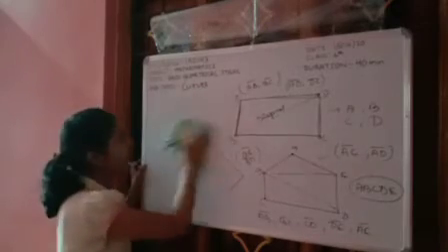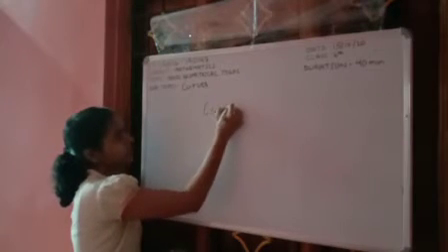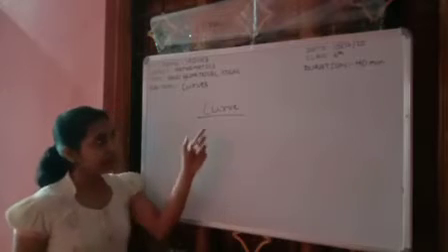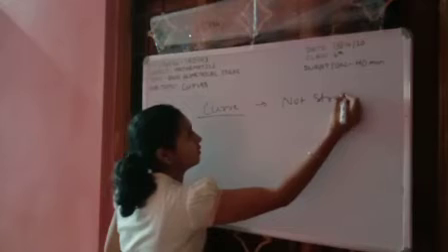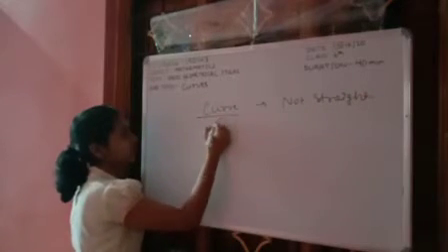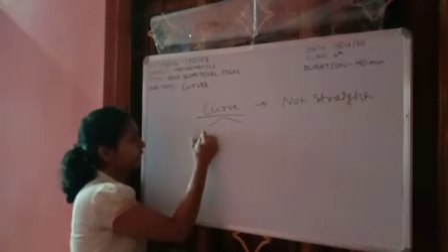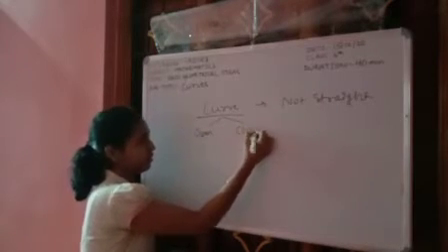So now we recap all that we have learned today. First we saw about what? Curves. Are curves straight or not? No, these are not straight. And we saw two types of curves. What are they? Open curve and closed curve.